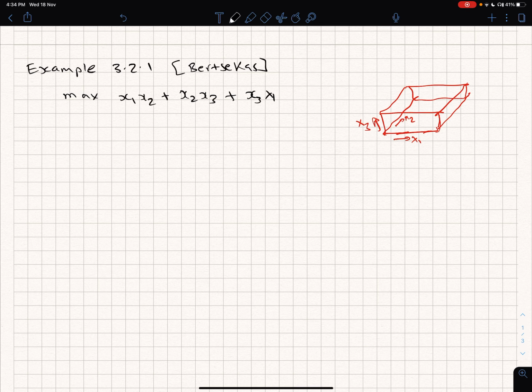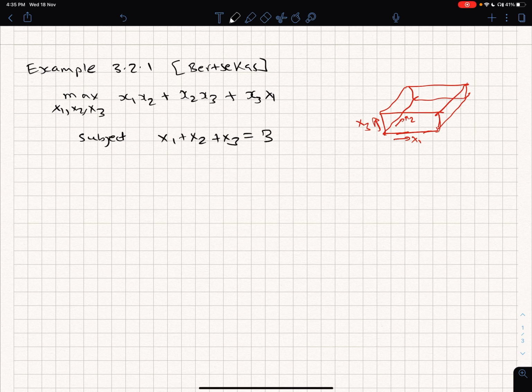So I'll just write it as maximize x1 x2 plus x2 x3 plus x3 x1 subject to the restriction on the sum of the length of the sides, and that is, I am saying x1 plus x2 plus x3 to be equal to 3.